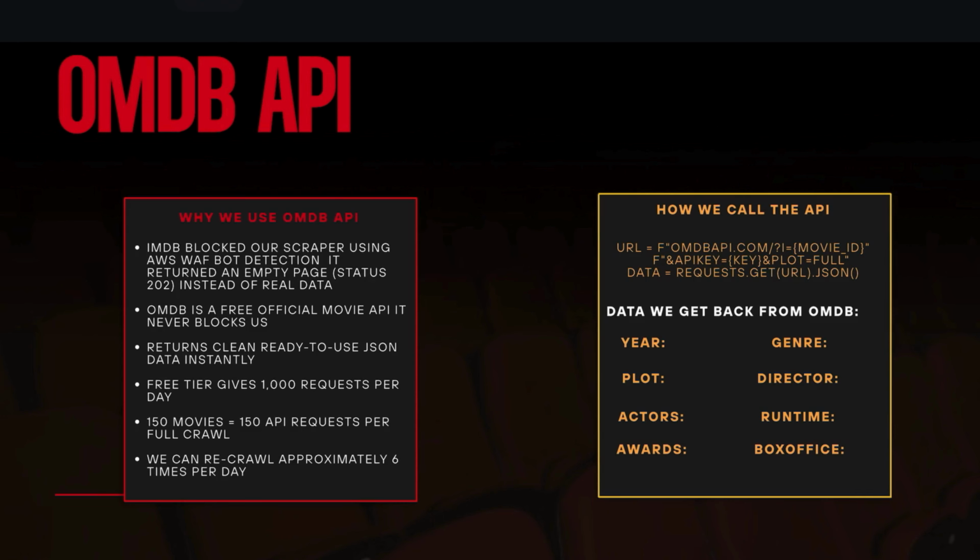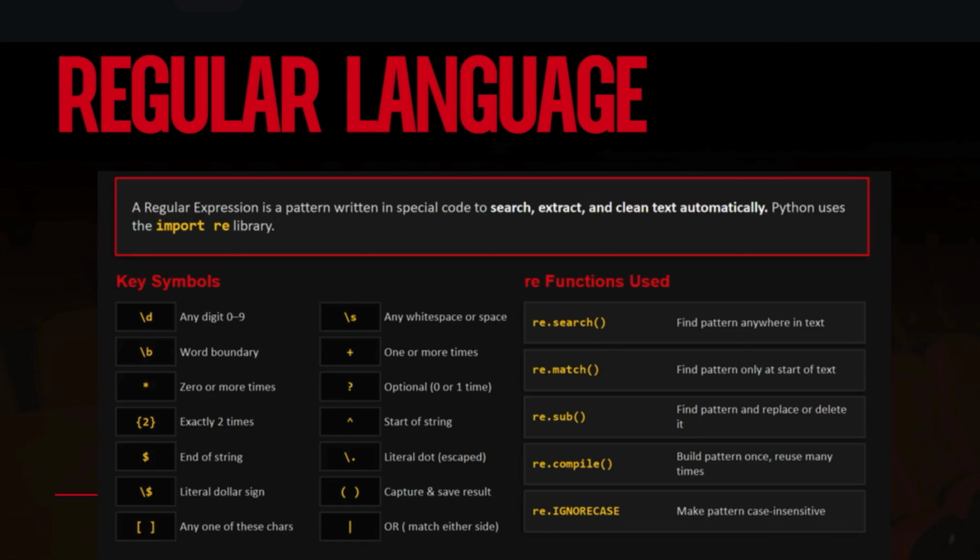We can easily get the API key, but since it is a free API, they limit it to 1,000 requests per day. Our website has 150 movies, so we can only crawl 6 times per day. The OMDb API can get data such as year, plot, actors, awards, and other data.